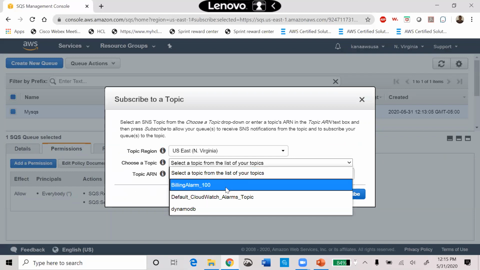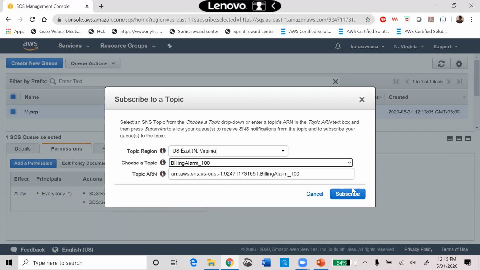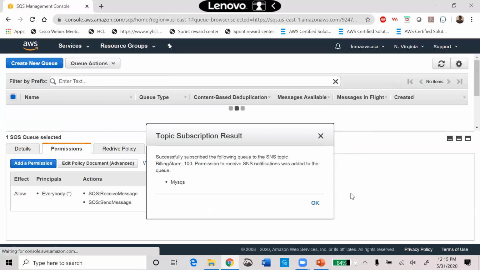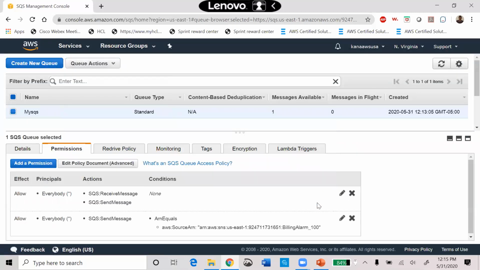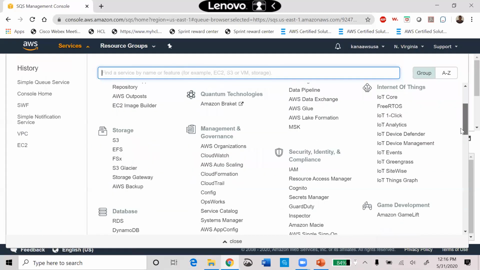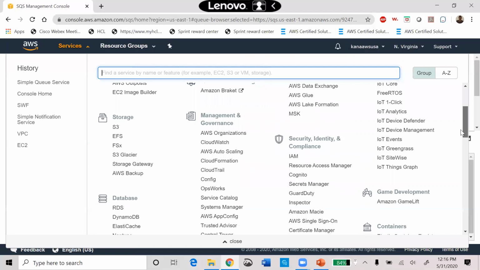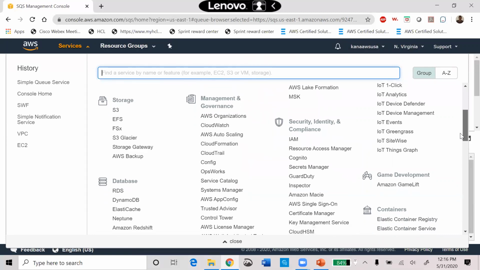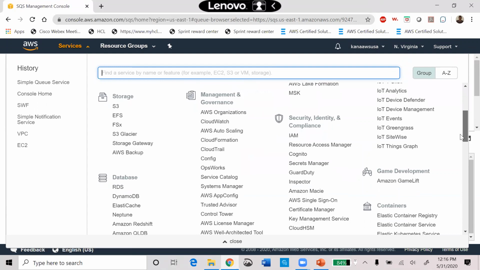If you are configuring to an SNS topic, select a topic from the ones we have already created during our billing alarm. I have selected to subscribe to that one, so I have subscribed to that SNS over here. If you want to create a separate SNS topic, you can create that also. But now what we did is we created SQS, and we subscribed to an already existing SNS topic.